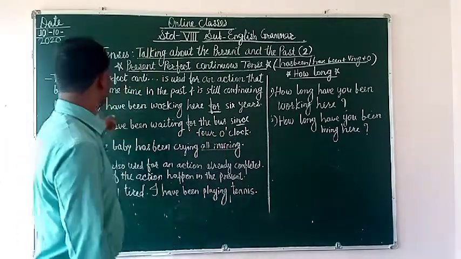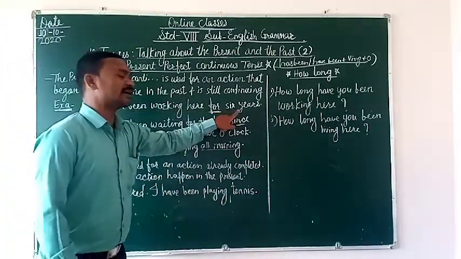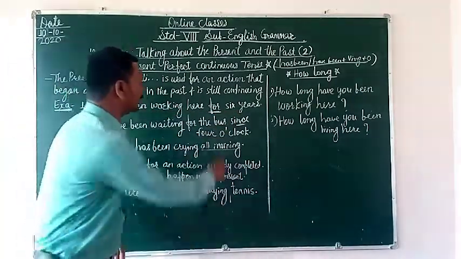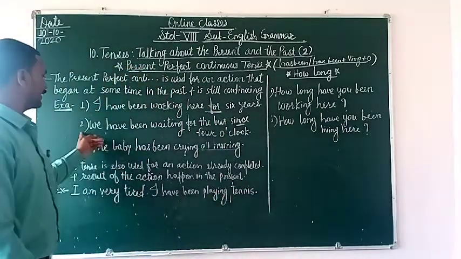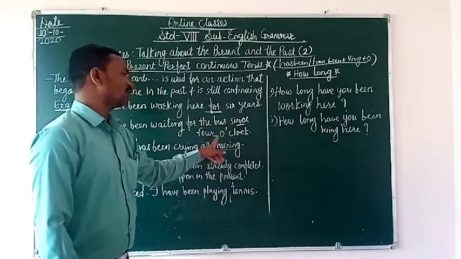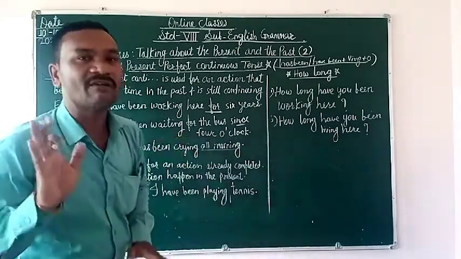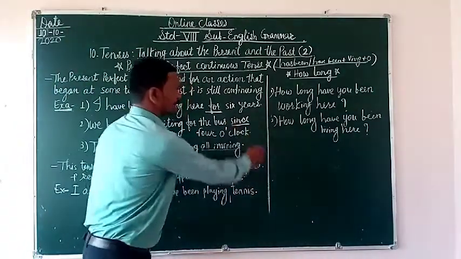Okay, see the first example. I have been working here for 6 years. मैं 6 साल से यहाँ पर काम कर रहा हूँ. Now second, we have been waiting for the bus since 4 o'clock. यहाँ पर हम बस का वेट कर रहे हैं कब से? 4 o'clock. Since.